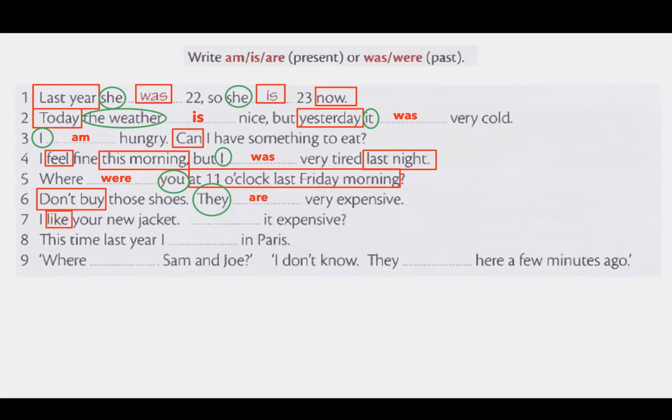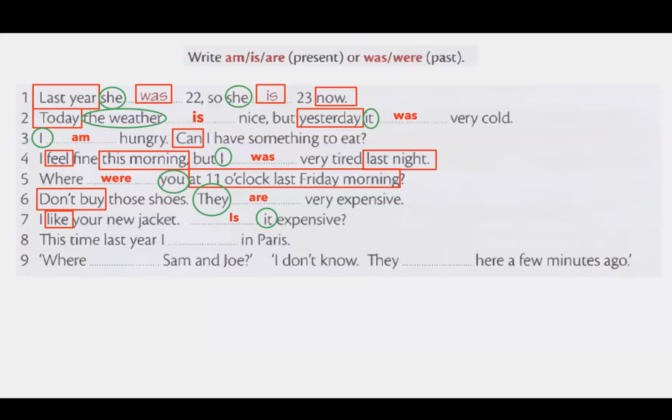Like is in the present form. So that's why the second part of the sentence should also be in the present form. And the subject is it, and then we are asking a question. That's why in questions, the modal verb, the auxiliary verb, am, is, are, or was, were come at the beginning of the sentence. Is it expensive. Again, like is verb one, present. So the next part of the sentence should also be in the present form.